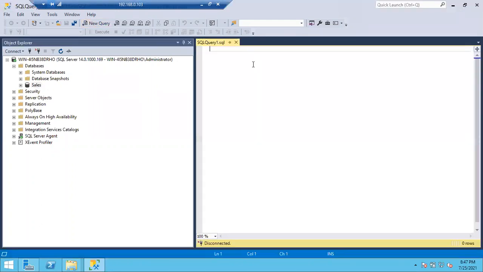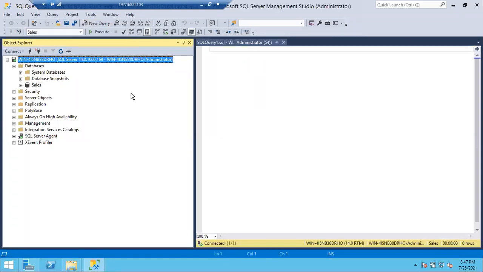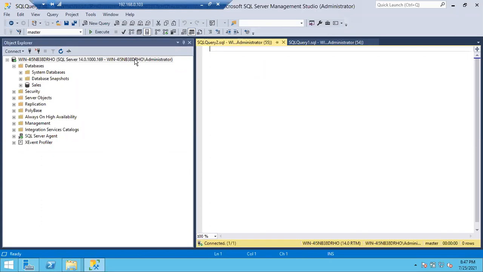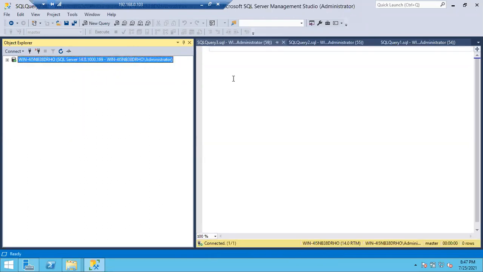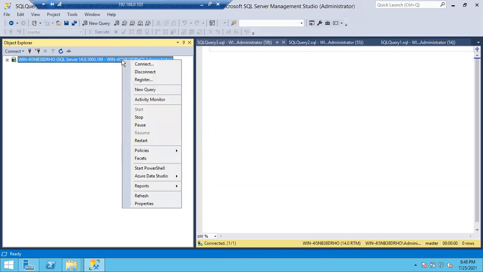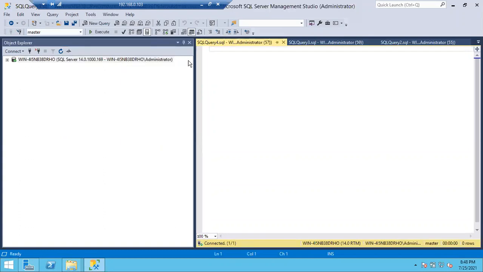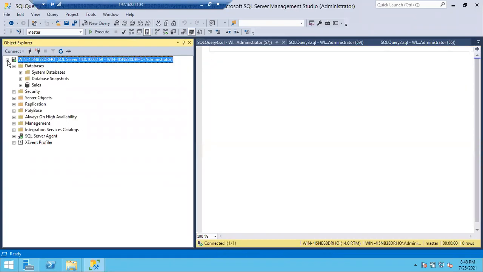That is one thing, the GUI option. Right click on the instance, you can see new query. That is also fine. Select the instance, Control+N is the keyboard shortcut to open the query window. Or else right click and just press Q. It will also help you open a query window. Multiple ways you can open the query window. You can expand and minimize the objects here like this. Let me close all these things.